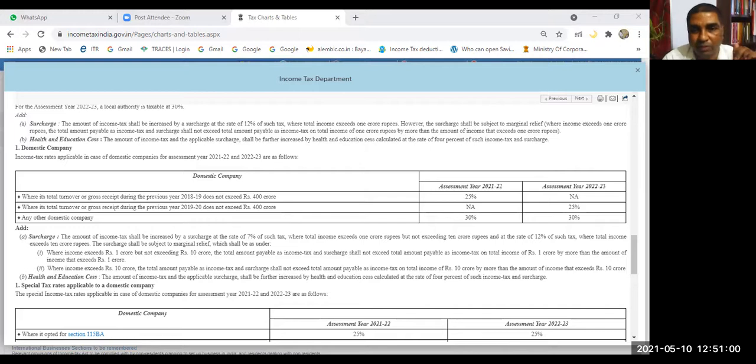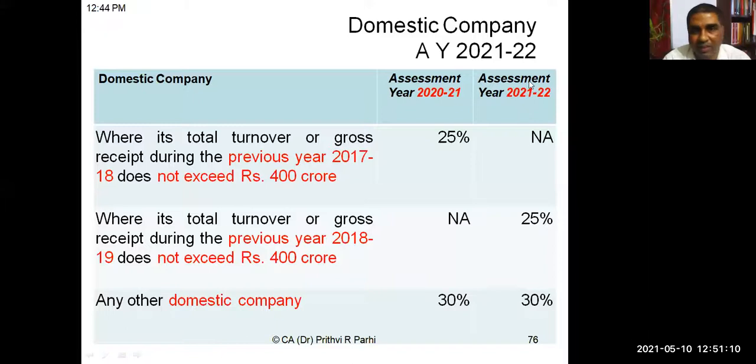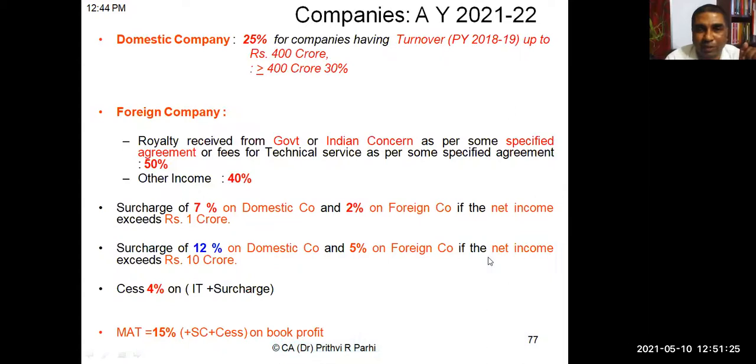Now I'm showing you. For 21-22, our relevant year is 18-19. If the turnover doesn't exceed 400 crore, then what is the tax rate? 25%. Otherwise, the tax rate for other domestic companies is 30%. This is the concept we have to keep in mind. So a domestic company pays maybe 25% or 30% depending upon the turnover for the previous year 2018-19.